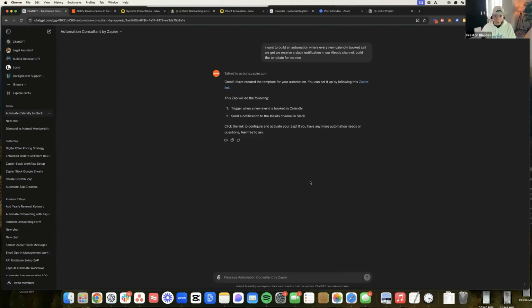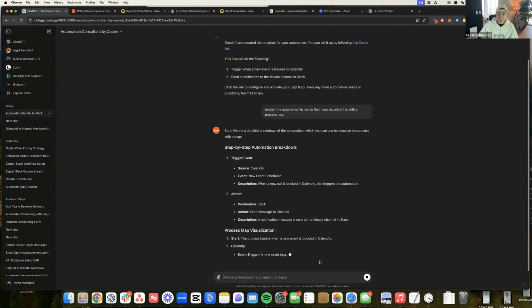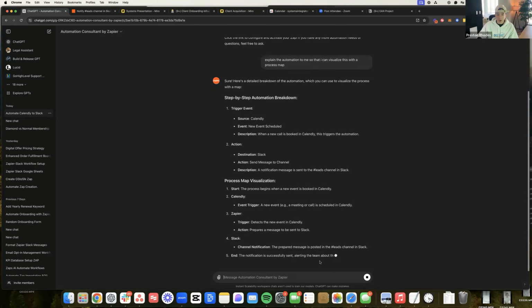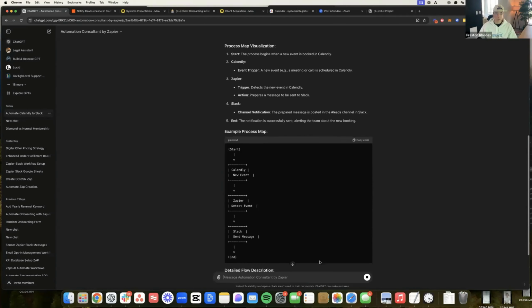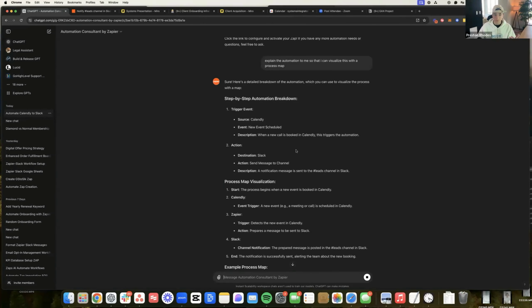Now, what I'm going to do is I'm going to do the next leveraged activity. And this, I'm going to say, explain the automation to me so that I can visualize this with a process map. Because we don't just want to build automations inside of our company. As you know, our goal is we don't even want to be building automations. We want a systems integrator or a team member or somebody else doing this for us. And we're going to need documentation on it. So the first thing that we're going to do is take this right here.